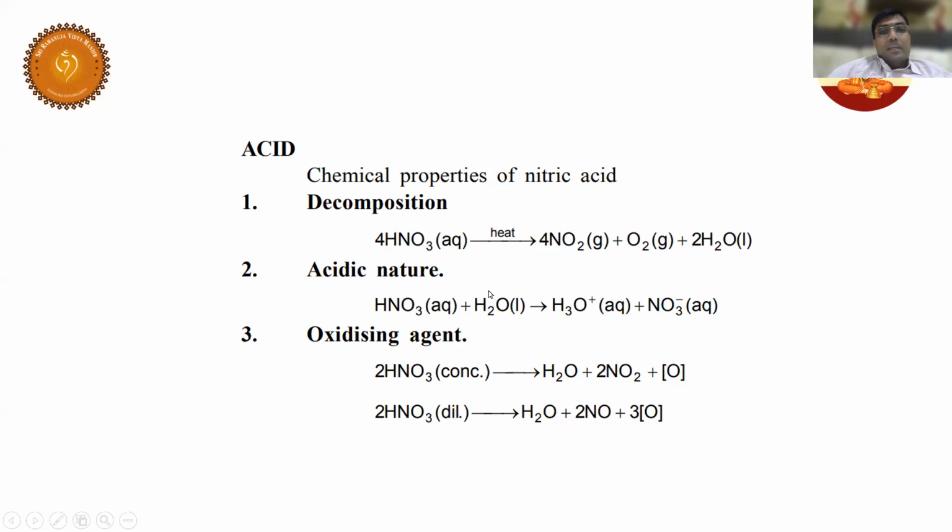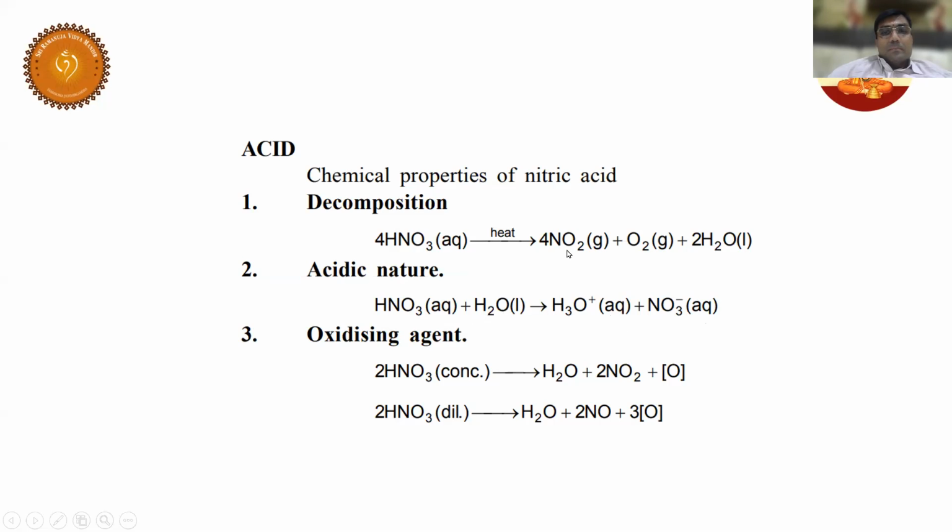How do you know the acidic character? When you add water to HNO3, naturally the lone pair on water takes up this H plus, right? So what is H3O plus and NO3 minus, which is the conjugate acid and the conjugate base?